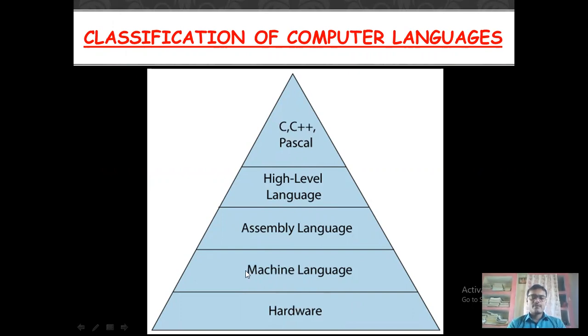Machine language was used in earlier days. After machine language, assembly language came to the market. Then software engineers developed high level language, which is very similar to the English language, and a programmer can understand what type of instruction he or she is giving to the computer. These types of language are known as high level language. C, C++, Pascal, Java, Python, the languages which we are using today, Visual Basic, Java, these all are high level languages.